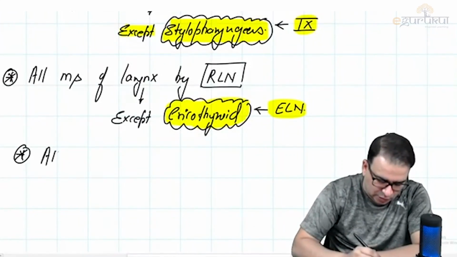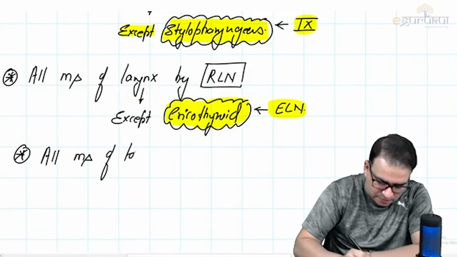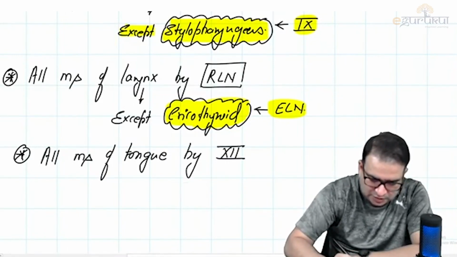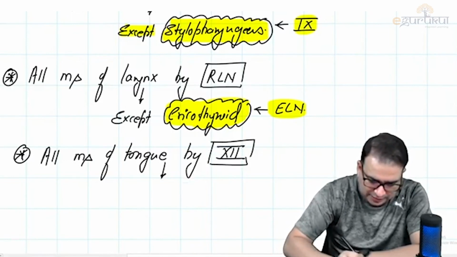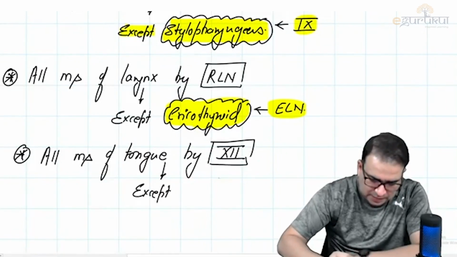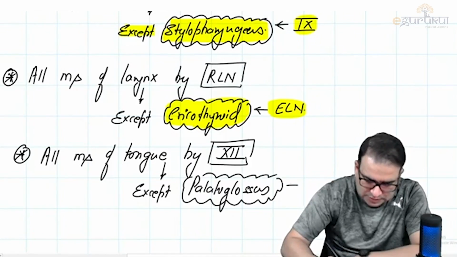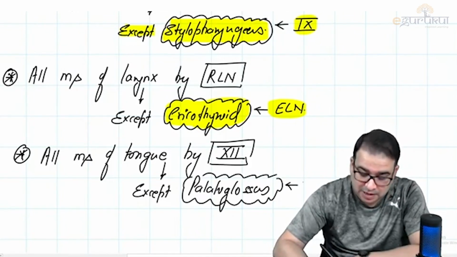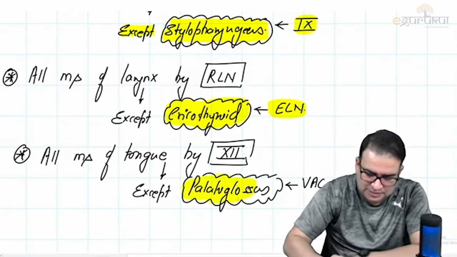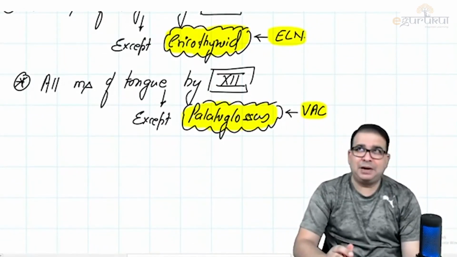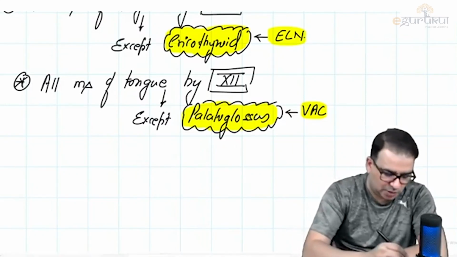Something we just discussed, all muscles of tongue. We said all muscles of tongue are supplied by which nerve? By the hypoglossal nerve, right? All the muscles of tongue are by hypoglossal nerve, except which one? Except palatoglossus, and palatoglossus is supplied by, again, the same cranial accessory via vagus. Let me write VAC this time. Vago accessory complex, or you can say cranial accessory via vagus. All muscles of tongue are by hypoglossal nerve except palatoglossus, which is by vago accessory complex.